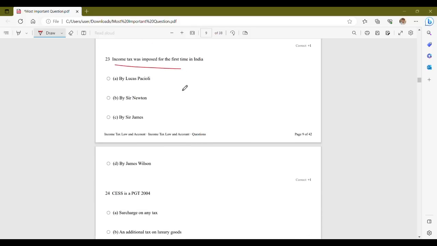Now, the next question that we have is, income tax was imposed for the first time in India by Lucas Pacioli, Sir Newton, Sir James and Sir James Wilson. Now, the correct answer is option D, Sir James Wilson.